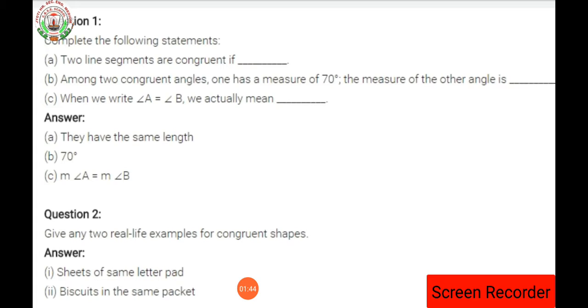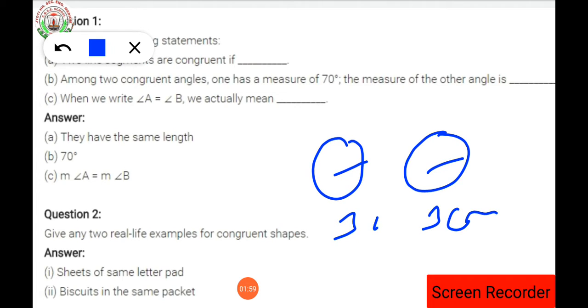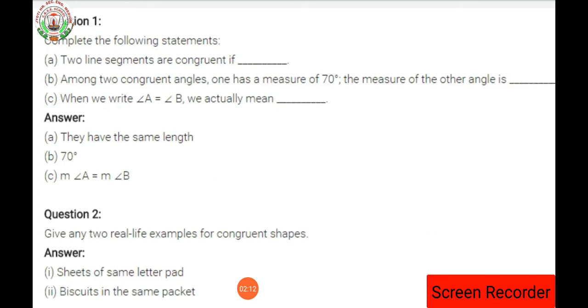Two circles are said to be congruent when they have the same radius. Suppose this is the first circle which has a 3 centimeter radius, and this is the second circle which also has a 3 centimeter radius. So they are congruent to each other. A line is said to be congruent to another when the measurement or length of the lines is the same. Understood everyone? That is when it is said to be congruent.